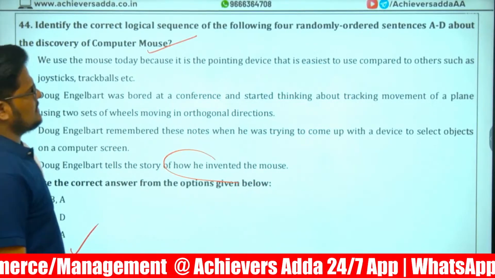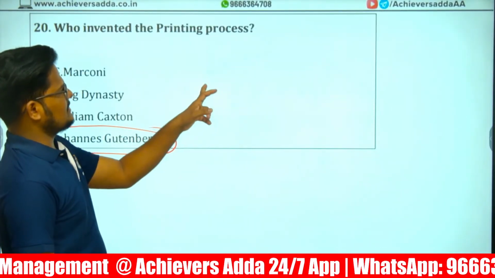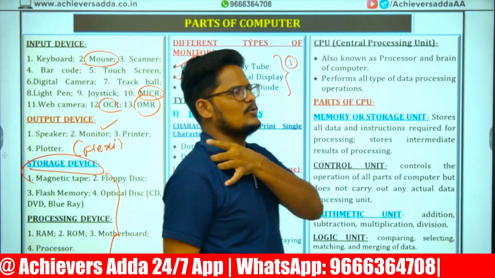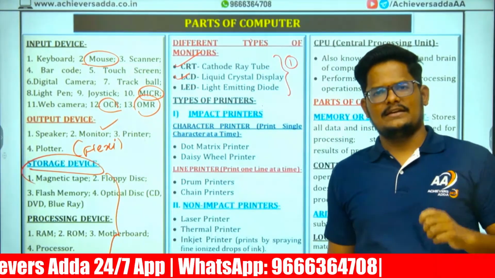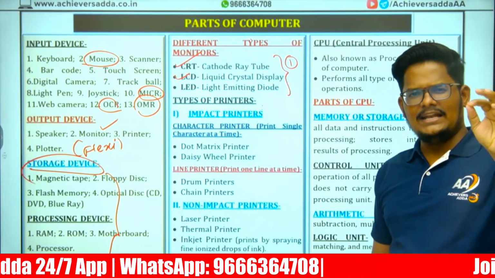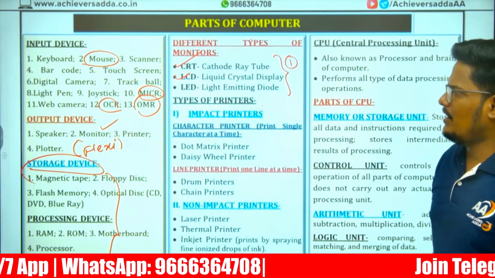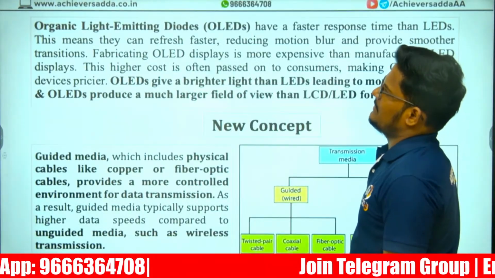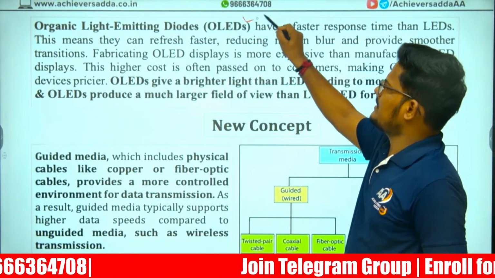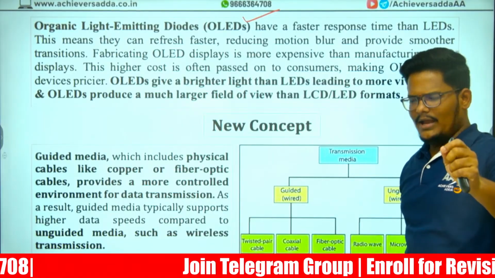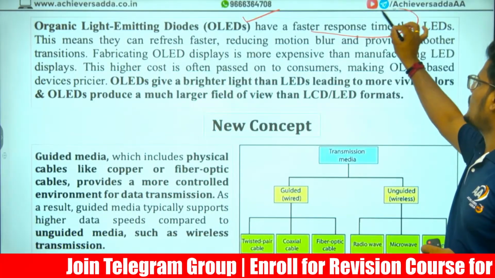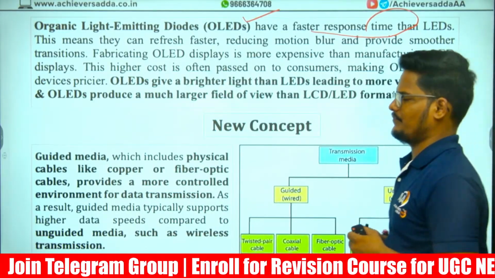And as I was telling, in the monitor: cathode ray tube, liquid crystal display, light emitting diode. Out of these three, for LED there are two types: organic LED and inorganic LED. Organic LED, that is organic light emitting diode, OLED, has a faster response time than the normal LED.